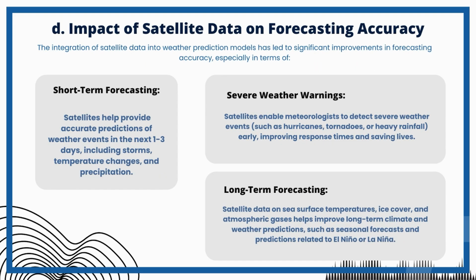D. Impact of satellite data on forecasting accuracy. The integration of satellite data into weather prediction models has led to significant improvements in forecasting accuracy, especially in terms of short-term forecasting, severe weather warnings, long-term forecasting. Short-term forecasting. Satellites help provide accurate predictions of weather events in the next 1 to 3 days, including storms, temperature changes, and precipitation.